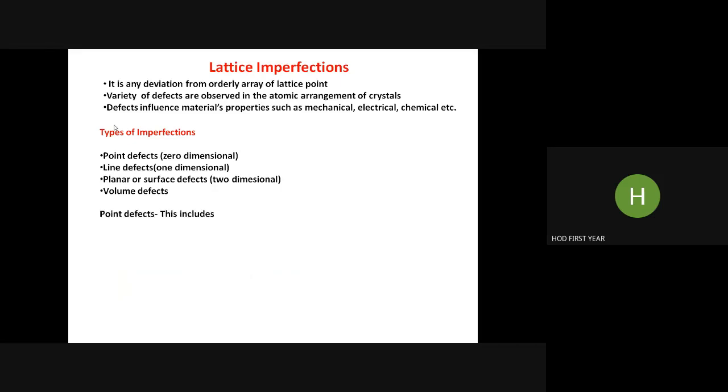Volume defect, right? Three dimensional defect. The point defects are important for us. This includes vacancies, interstitialcies, impurity atoms, Schottky defects, Frenkel defects. Okay, the five point defects. Basically here, a point is not an atom, it is zero dimension. An atom is misplaced from its original natural position.